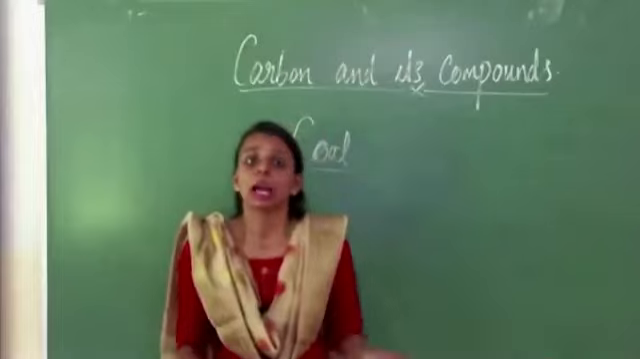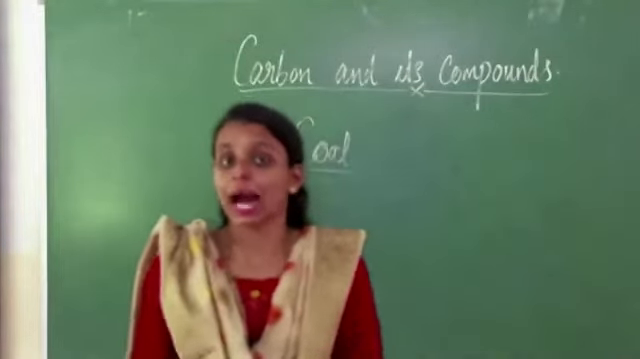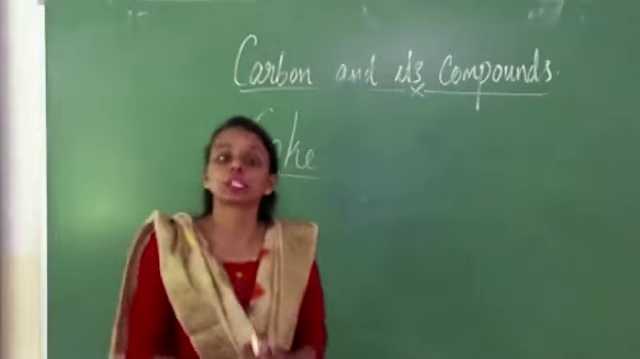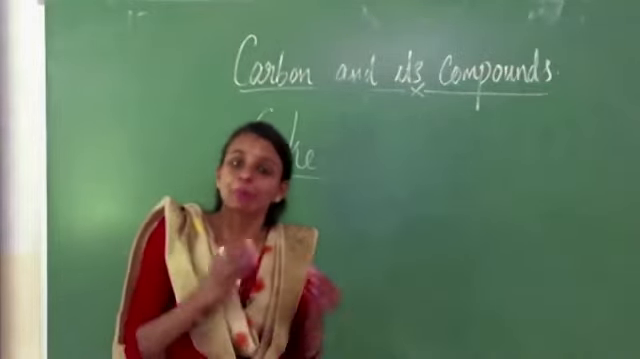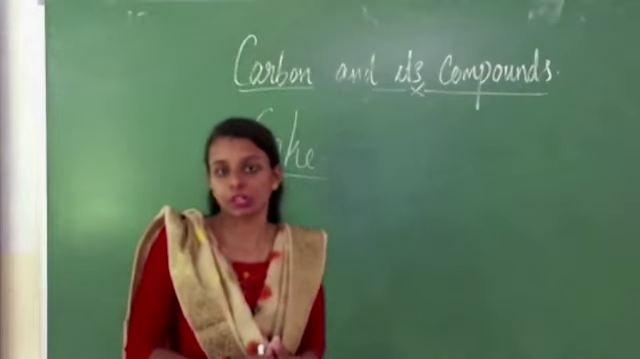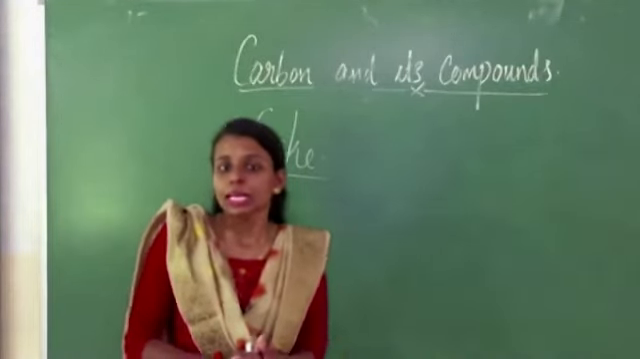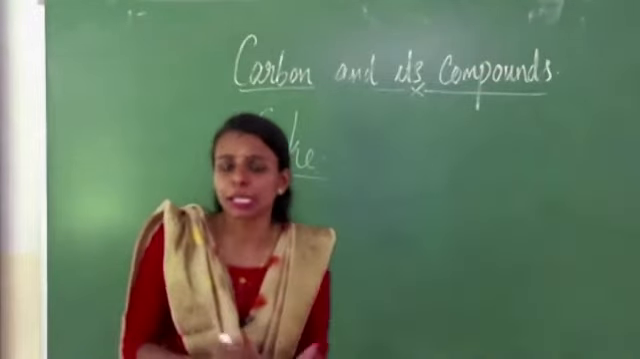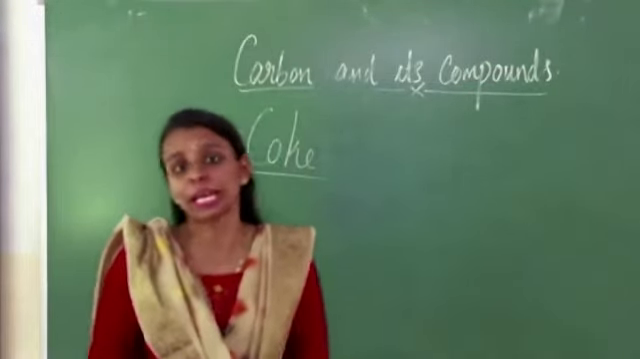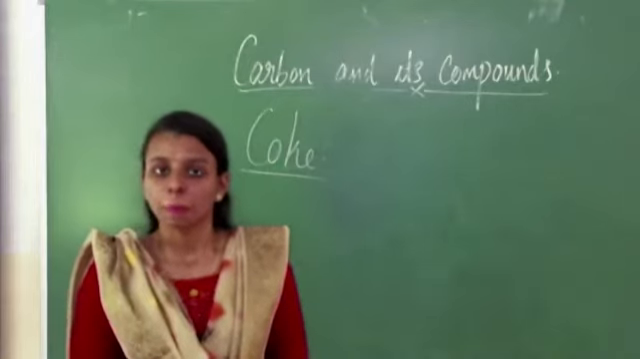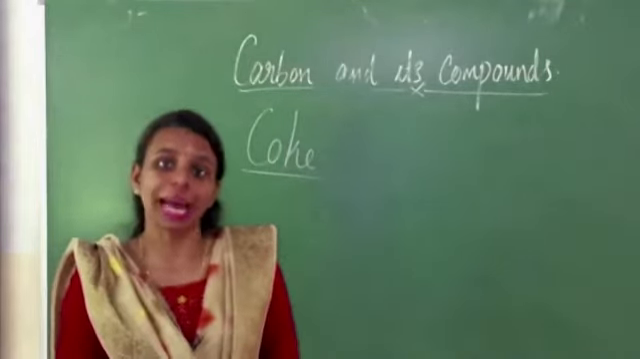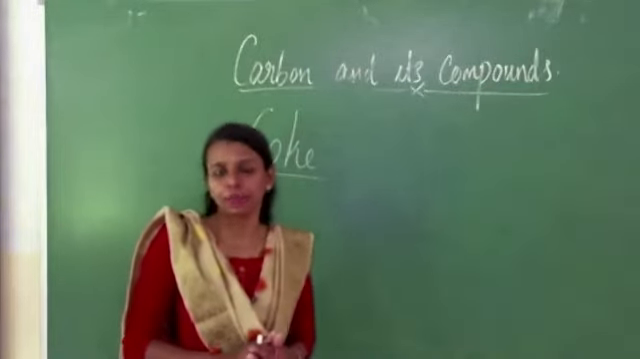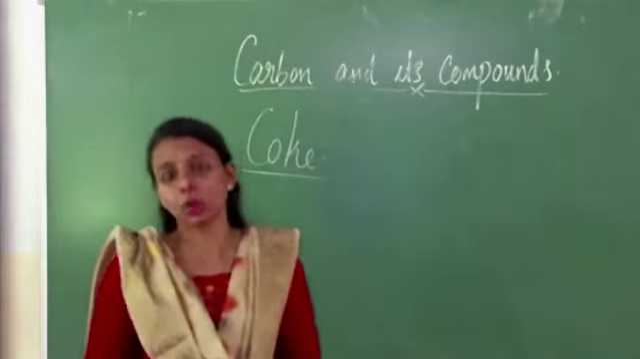Now we are discussing coke. Coke is another amorphous form of carbon. It is a black porous solid substance. It burns without smoke. 98% of carbon is present in coke. Coke is used as a reducing agent and it is a bad conductor of heat and electricity. These are the main characteristics of coke.